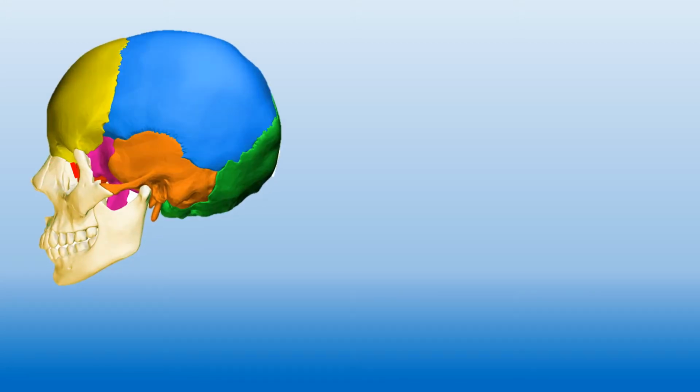Now, children, let's understand the human skull a little more. For better understanding, let's divide the human skull into two parts. Children, see on the screen, one is the colorful part and the other is this white part. Okay, the white part contains facial bones, which give shape to our face, and this colorful part is known as the cranium, and it protects our brain.